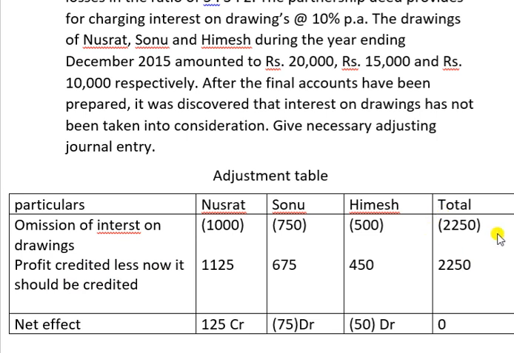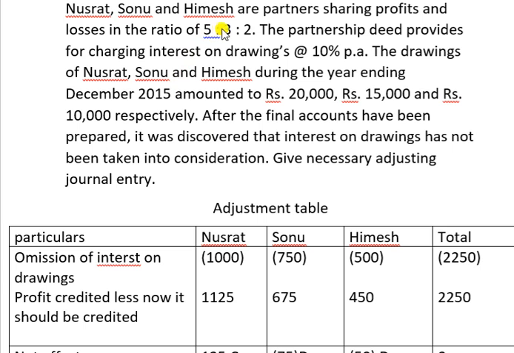That means this 2,250 will be added along with net profit, so automatically the profit should be increased. What happened? This was not included earlier, so actually profit is less. So profit should be credited in their capital account. So in which ratio? 5:3:2. So this 2,250 will be distributed in 5:3:2.